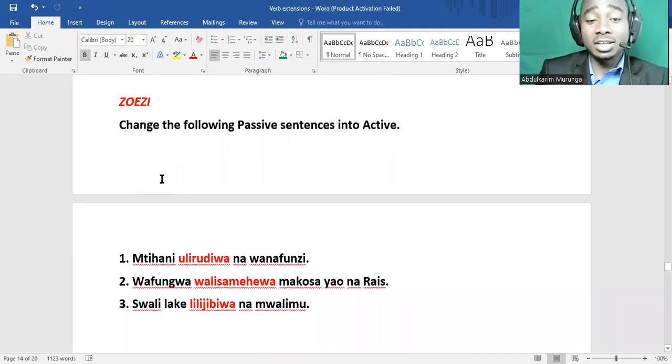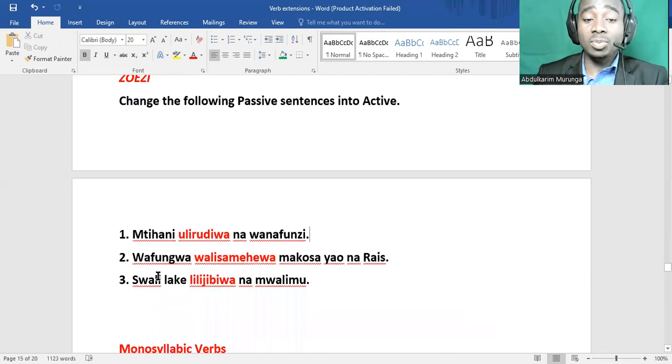The instructions are: change the following passive sentences into active sentences. The first sentence is mtihani ulirudiwa na wanafunzi. The exam was repeated by the students. Mtihani ulirudiwa na wanafunzi. Make it active, not passive. We are learning about passive, and I want you to change it into active form. Number two, wafungwa walisamehewa makosa yao na rais.